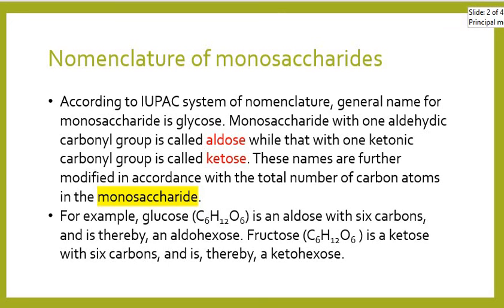These names are further modified according to the total number of carbon atoms present in the monosaccharide. For example, glucose has 6 carbon atoms and one aldehyde group, so it would be called aldohexose. Aldo means presence of an aldehyde group. Hexose means it has 6 carbon atoms in total. Fructose is a molecule having molecular formula C6H12O6, again with a ketonic group. It is a ketose and has 6 carbon atoms, so it is called ketohexose.